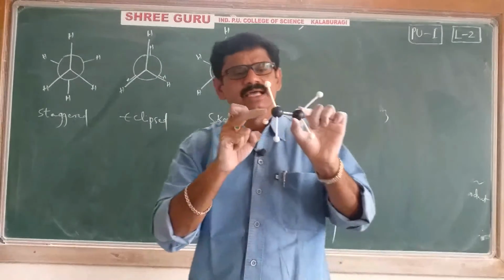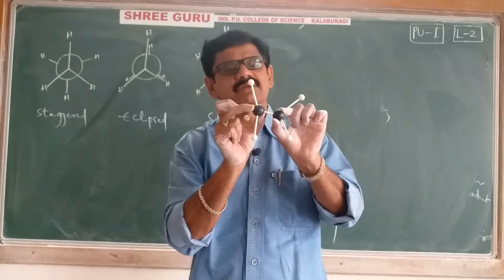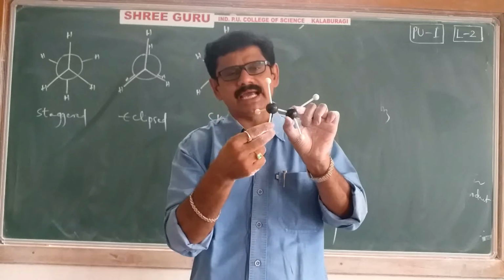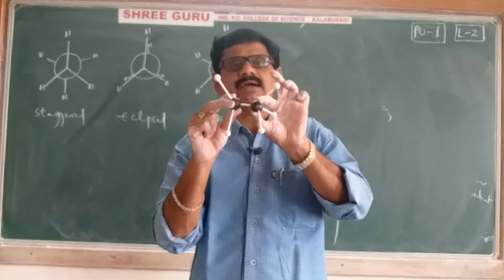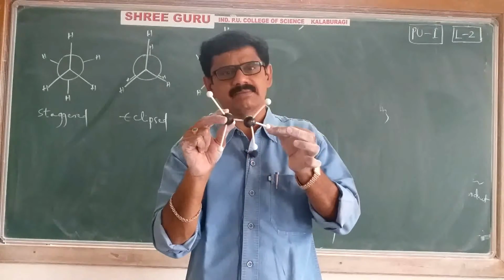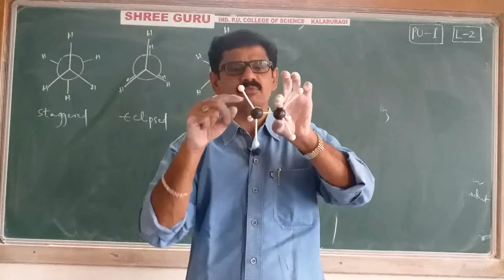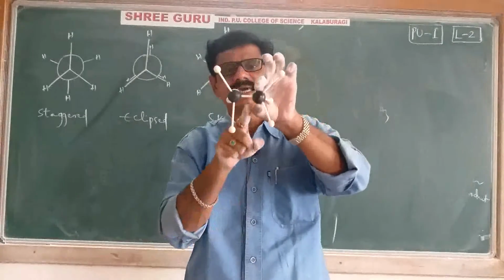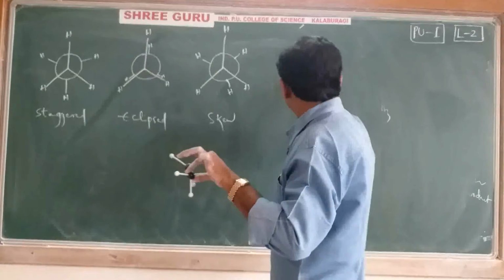With the help of this one, I'll explain conformational isomerism in particularly ethane. Try to understand. This black colored ball is nothing but one carbon having 1, 2, 3 hydrogens. And another black colored ball is another carbon having again 3 hydrogen atoms. It is one methyl group. Between the methyls there is one single bond.